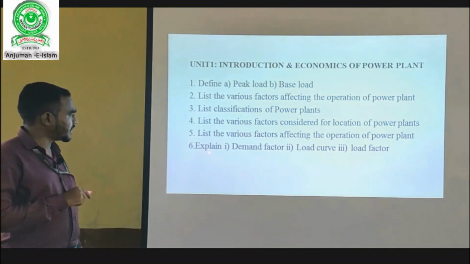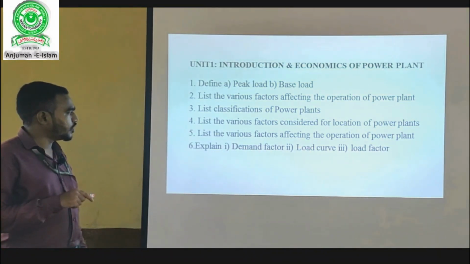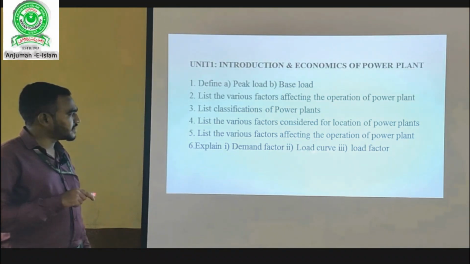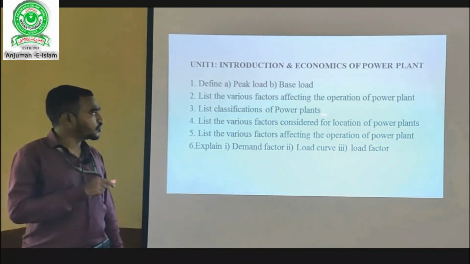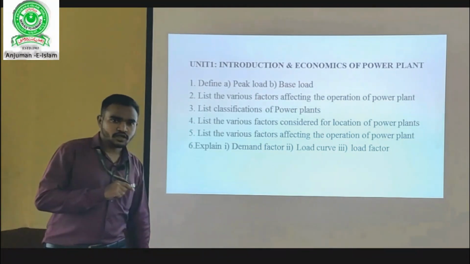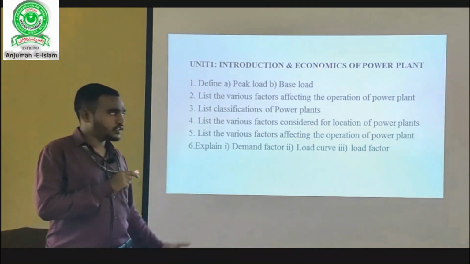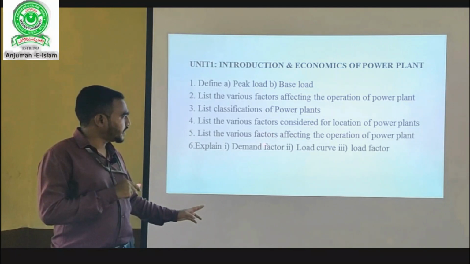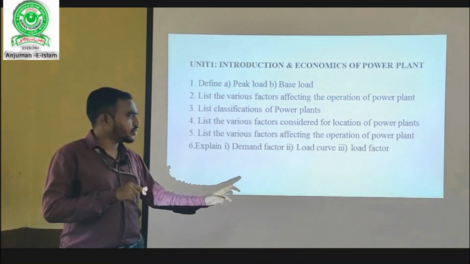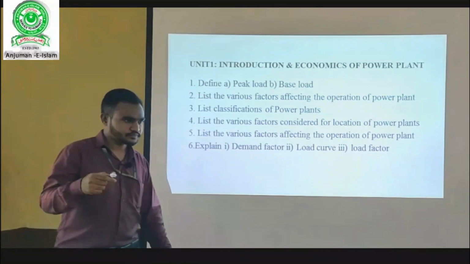Similarly, question number 6: explain demand factor, load curve, and load factor. These 3 factors are similar to the peak load and base load. Based upon the peak load and the base load, these 3, demand factor, load curve, and load factor, should be explained.